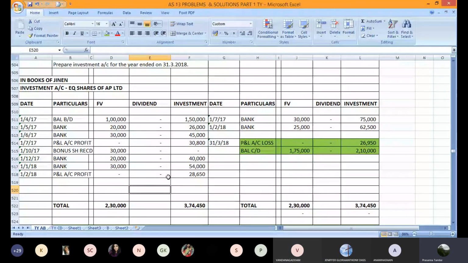It's not that complicated like ex-interest and cum-interest. What is more important is the pre-acquisition dividend. If you know that calculation and if you know the accounting for that, then the rest of it is fairly a simple game. Okay, so this was the third sum on your accounting for shares.